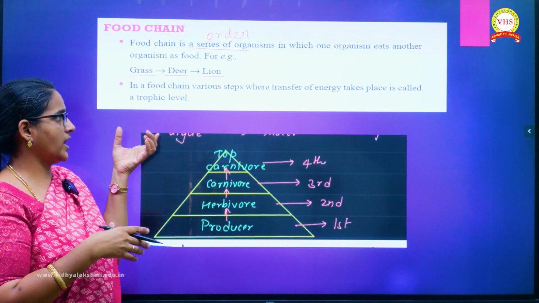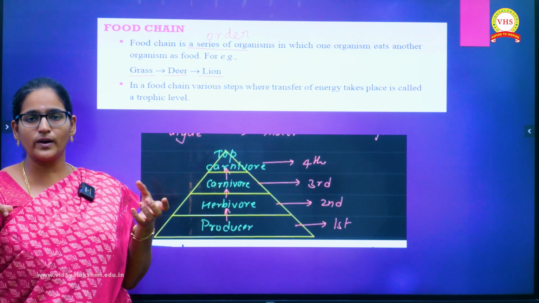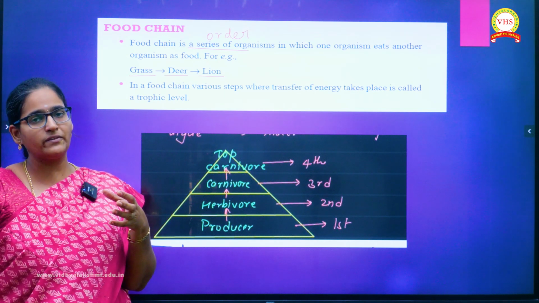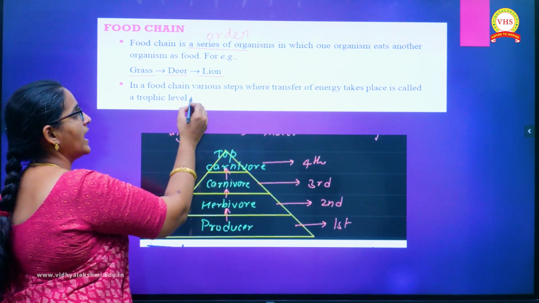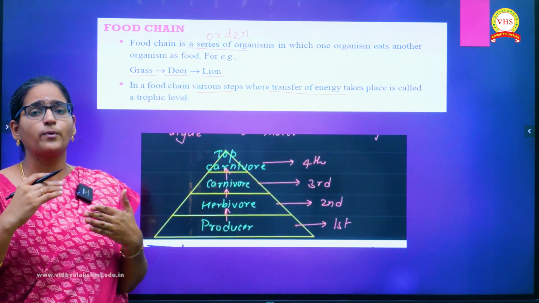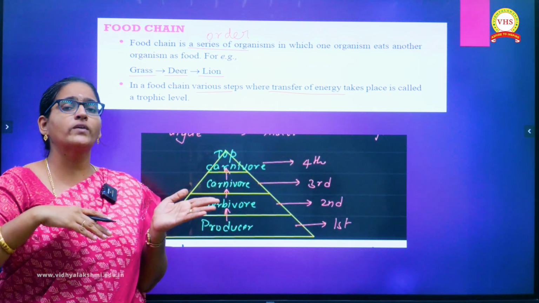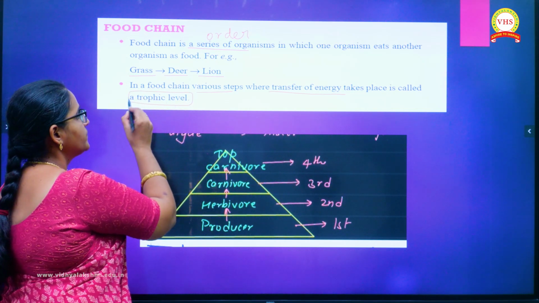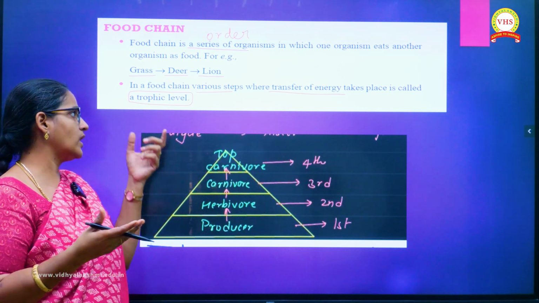So if you take a food chain, various steps are present. It is not like food chain means you have a sequence of organisms, so you can't expect 1 or 2 organisms to be there. Maximum 3 to 4 or even 5 organisms will exist in a single food chain. So in that food chain, if you see the various steps, you have a transfer of energy taking place. In each and every step of food chain, the energy is moving from one level to another level and that is called as the trophic level.